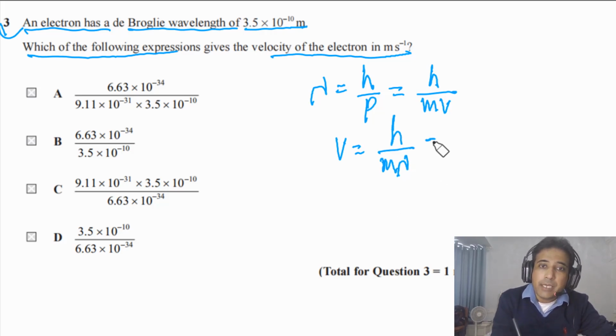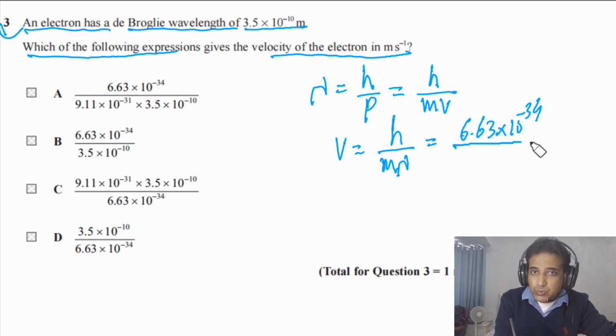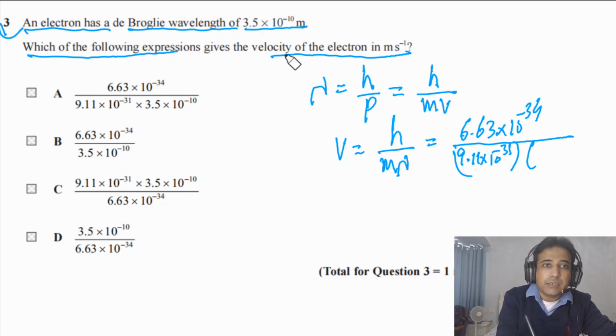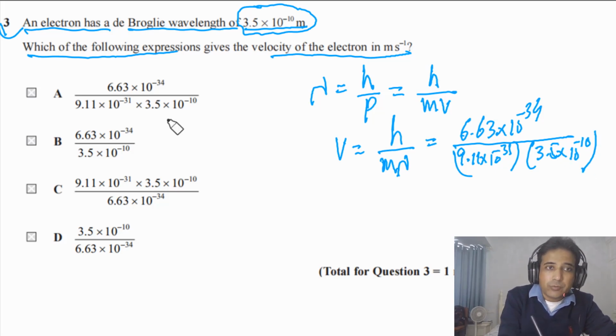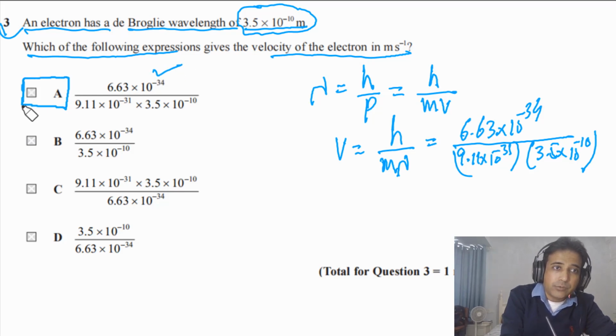Planck's constant is equal to 6.63 times 10 to minus 34 joule seconds, and mass of electron is 9.11 times 10 to minus 31. The wavelength is given to us, so this is the de Broglie wavelength, and we can plug in its value. So this is 3.5 times 10 to minus 10. So if you look at given options, this is the correct answer. So the answer for this one has to be A.